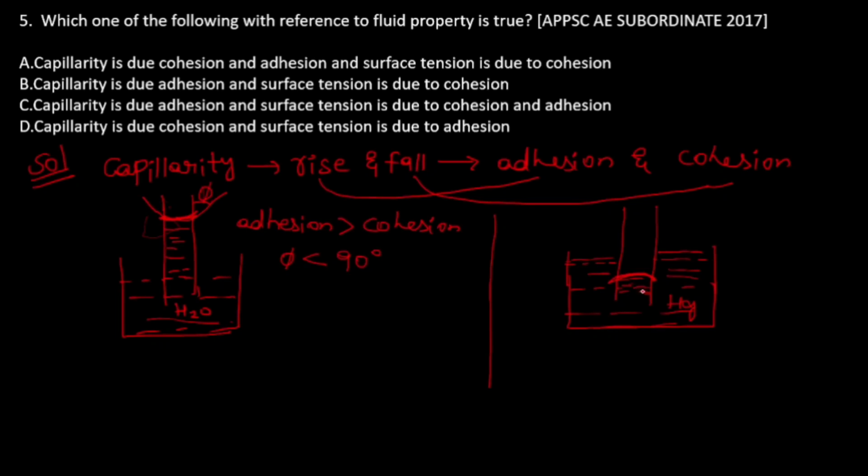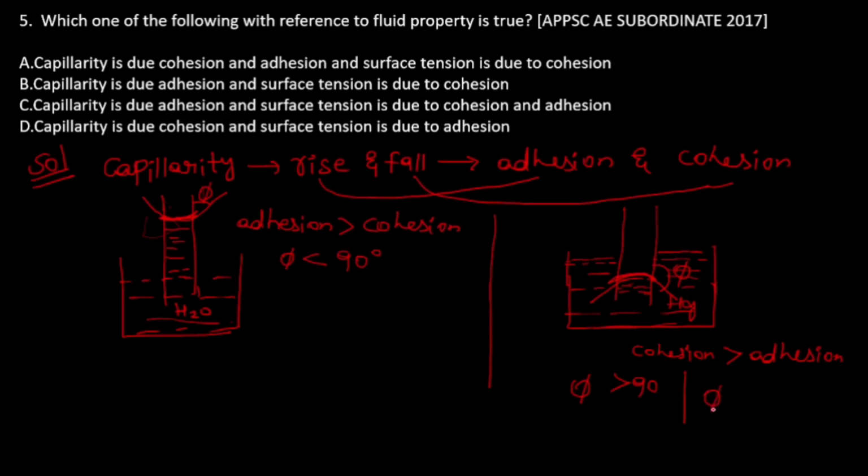Because the cohesion between the mercury will be greater, so it will fall. So we can write that here cohesion greater than adhesion. So here what is the angle? Greater than 90. So phi will be greater than 90.